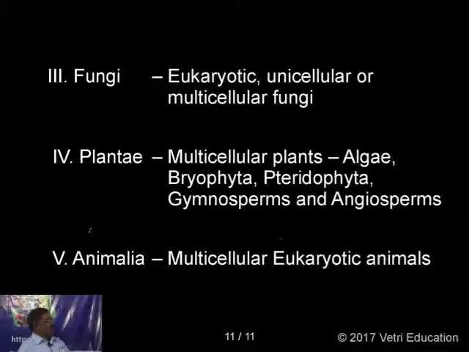Regarding the next group, Plantae includes multicellular plants. This is separated from unicellular. It includes all multicellular plants, which include algae, bryophyta, pteridophyta, gymnosperms, and angiosperms. All this is included in Plantae. And the next one is Animalia. There, all the multicellular eukaryotic animals are included. To this, you know already the differences between the plants and animals. So this is the classification.